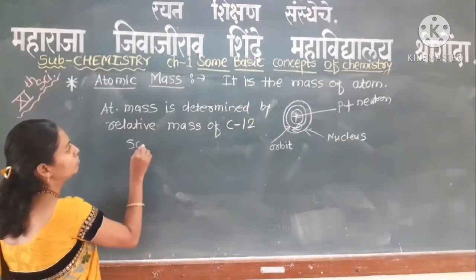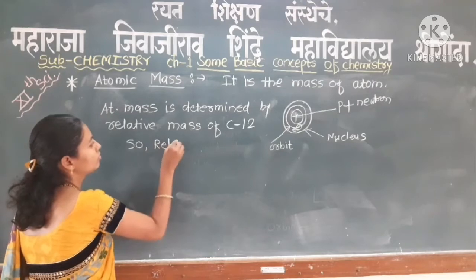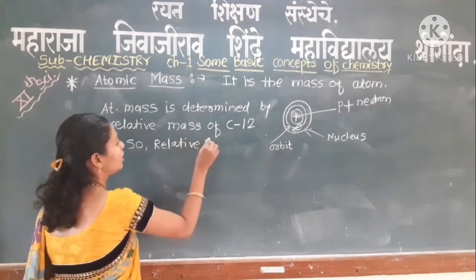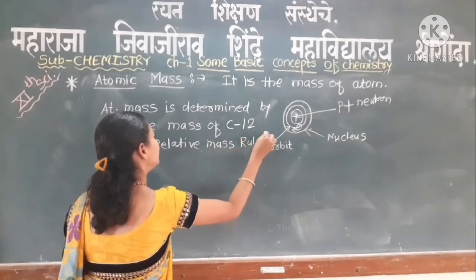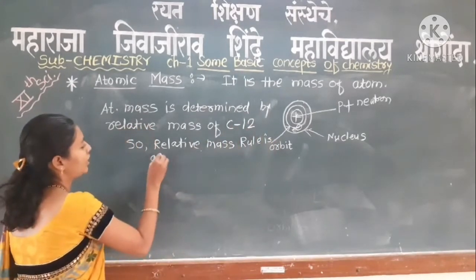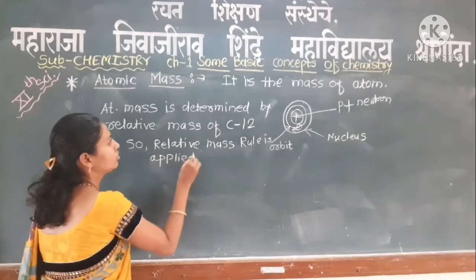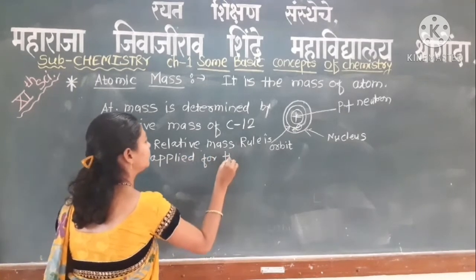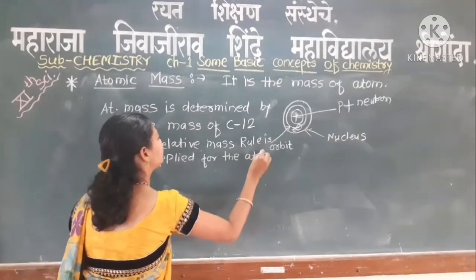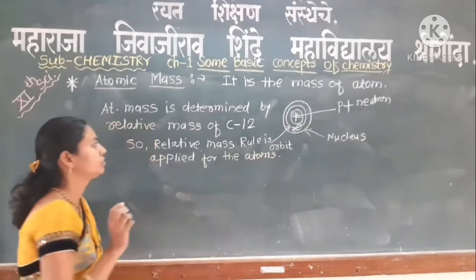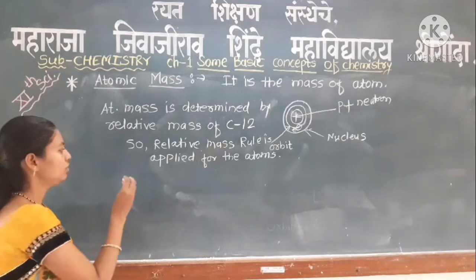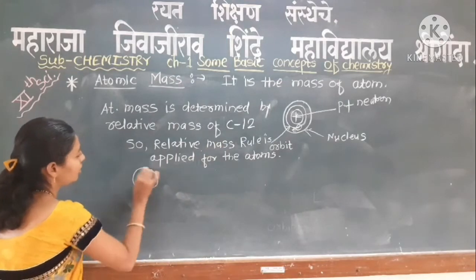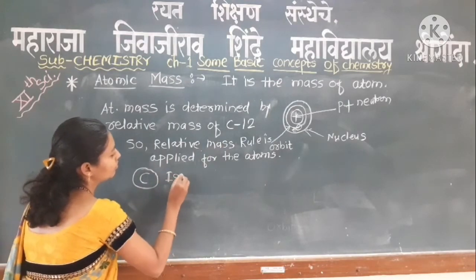This relative mass rule is applied for the atoms. We know that carbon has 3 isotopes.